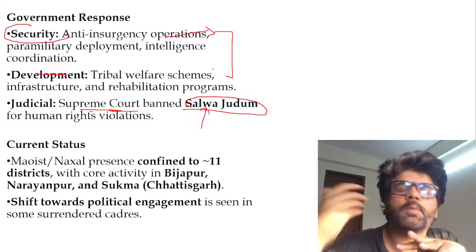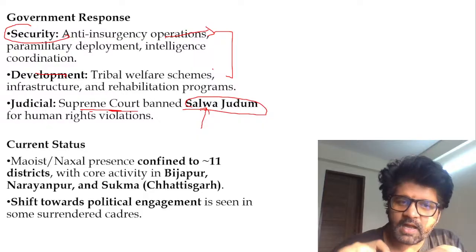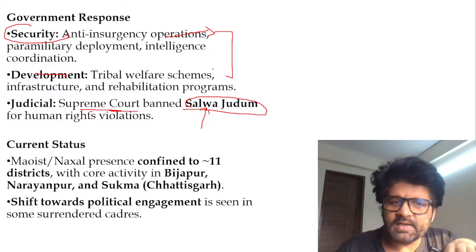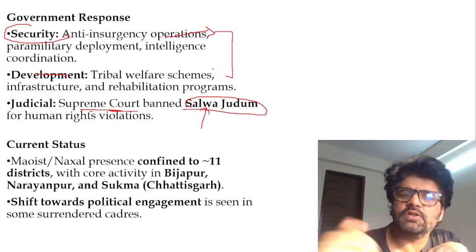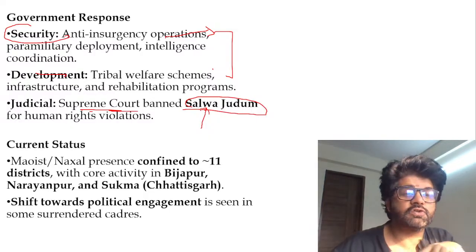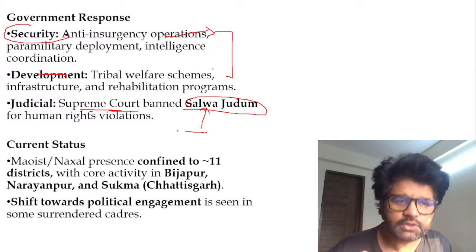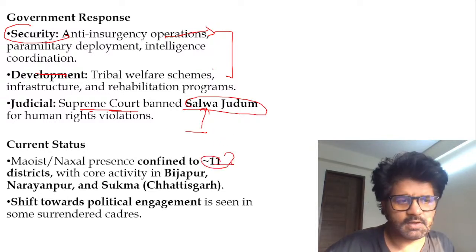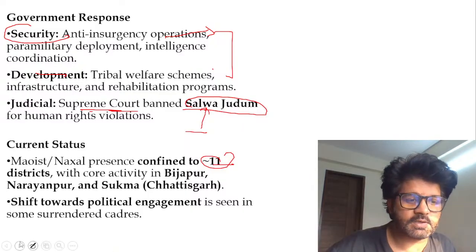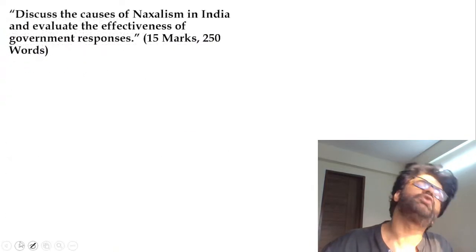people. So think about those family members whose son has joined Salva Judum. They are neither here nor there. They are not even Naxalite, and they are fighting against Naxalite without proper training. So banning of Salva Judum also played a crucial role in curbing Maoist influence to a certain extent. So keep it in mind. And now they're there only in 11 districts. Big, big change. Let's solve some questions.